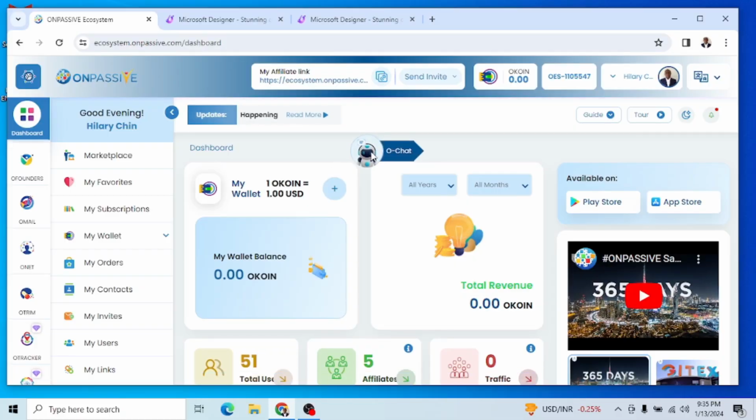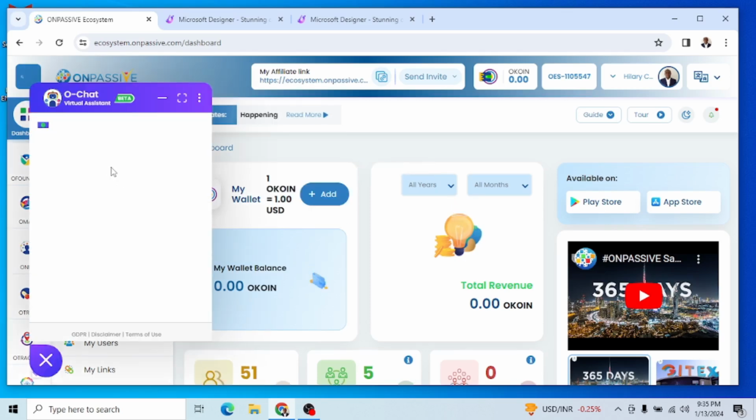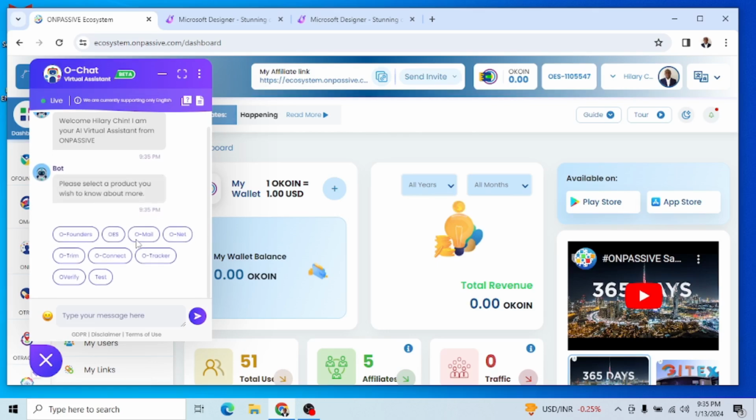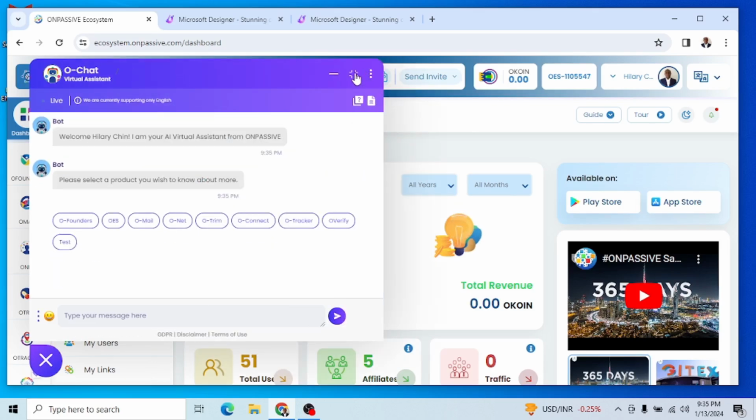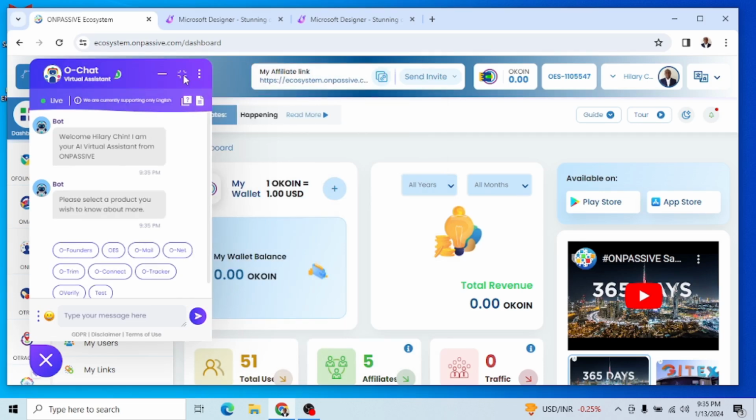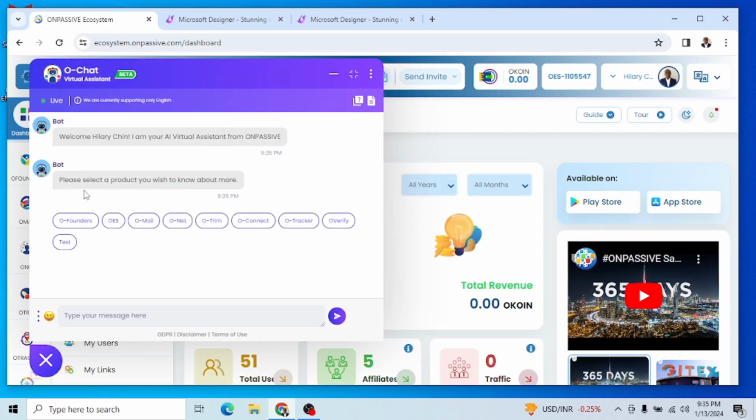So right here in my back office, you see that I can drag this chat guy here and I move. This is the chat guy here, you see? Perfect. So I'm going to go here and I'll click on my chat. Once I click on my chat, it opens up here and I can enlarge it from up here. You see this small icon here, I can make it small and I can make it big. Now it says please select a product you wish to know about more.